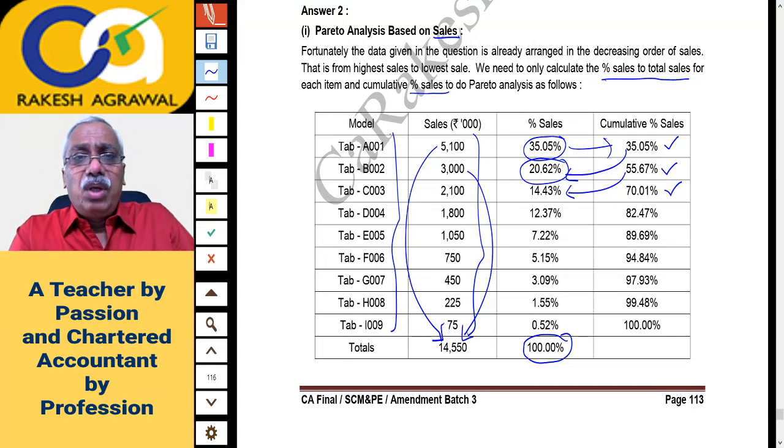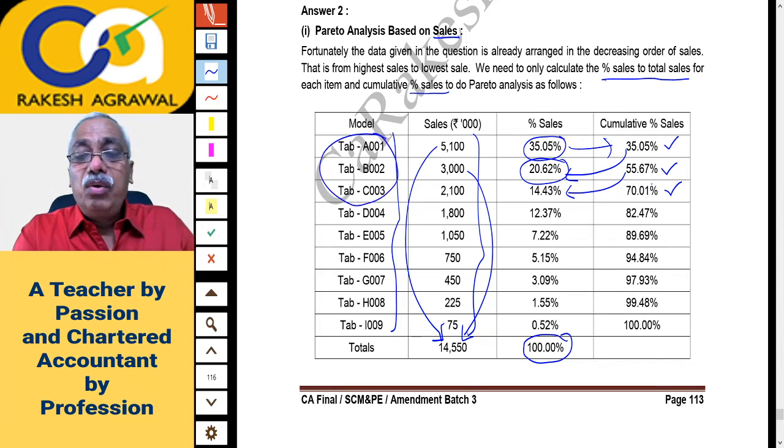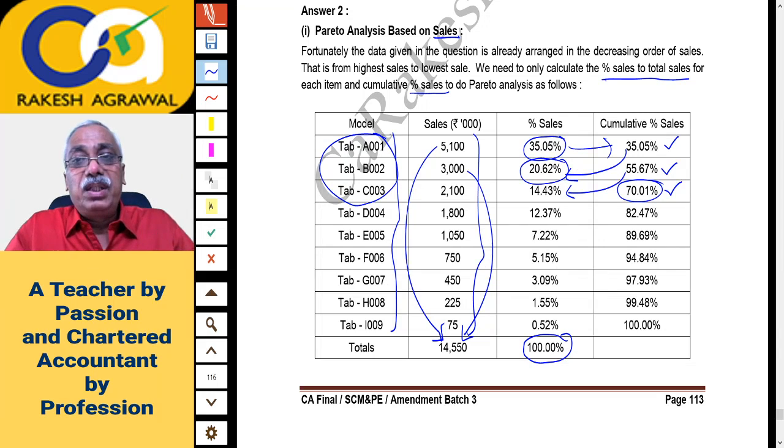Now we'll do the observation also. It means only the first three models account for around a cumulative 70% of sales. So 70% of your sales revenue comes only from the first three models, that is A001, B002 and C003. This type of discussion and recommendation you'll find in the theory. So as far as sales is concerned, the Pareto analysis is done. That's all: rearranging the data and using the calculator.